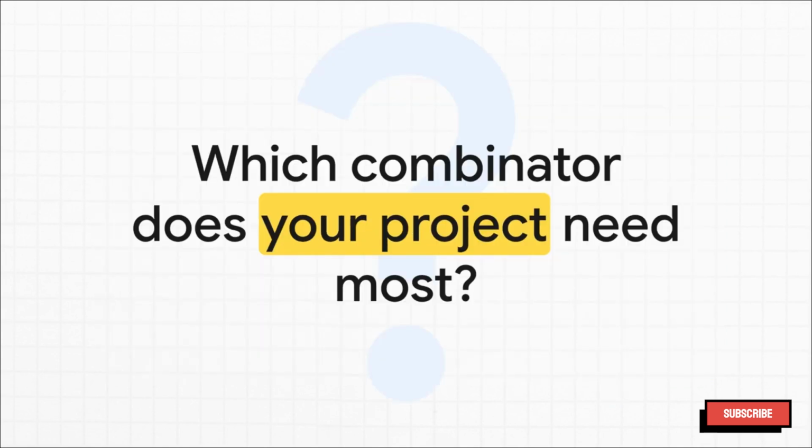And that about wraps it up. So I'm going to leave you with this one question. Think about the projects you're working on right now. Where are you dealing with a bunch of async stuff? And which one of these combinators could you use right now to make that code faster, safer, or just plain better? Give it some thought. Happy coding!